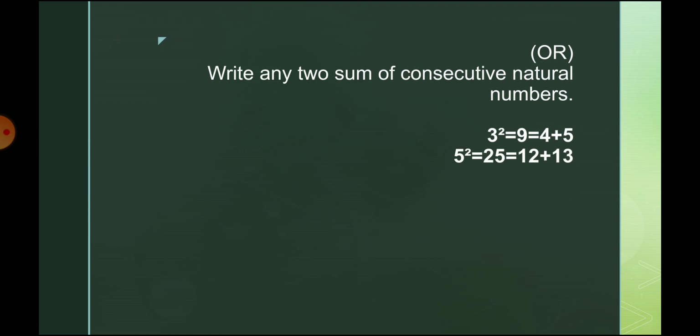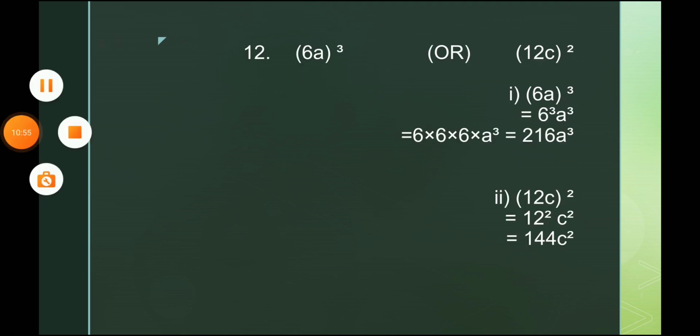If we take 4, you should take the next number after 4, that is 5. So 4 plus 5 is equal to 9. Like this, 5 square is equal to 25. Then 12 plus 13 is also 25.